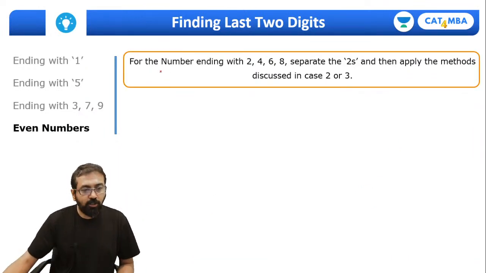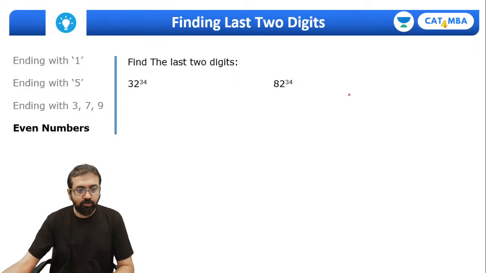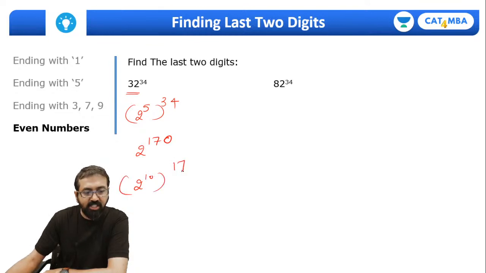Yes. So for numbers ending with 2, 4, 6, 8, separate 2's and then apply method discussed in case 2 and 3, right? So let's quickly look at the question so we'll understand that better. For example, first question, 32 raised to 34. Now 32 itself is 2 raised to 5. So this is a slightly different question, whole raised to 34. And this is 2 raised to 170, which can be thought as 2 raised to 10, whole raised to 17, odd power. So last two digits have to be 24. 2 raised to 10, whole raised to odd, last two digits 24.